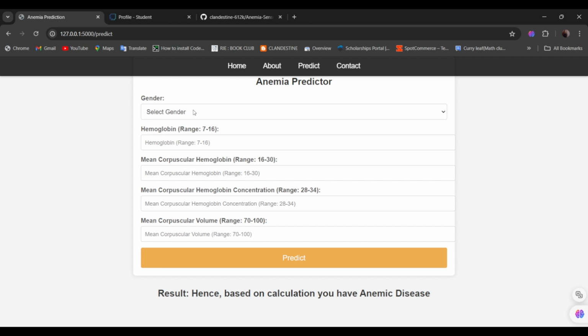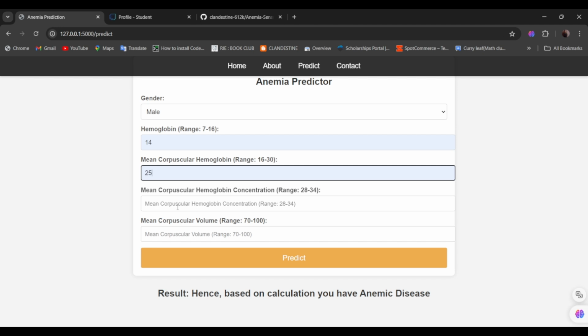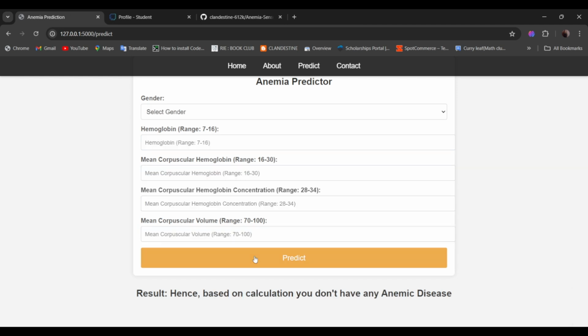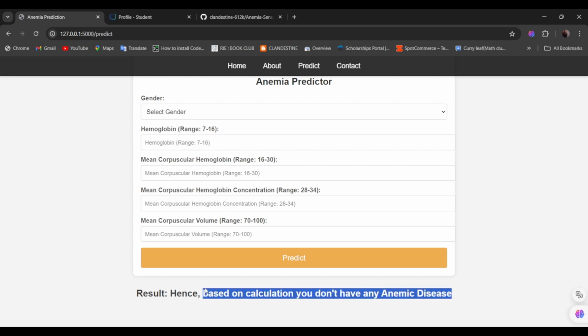Next, we see another example where we take male. For male, the hemoglobin level should be above 13.5 so that they are not anemic. So let's take 40. We can see whether it's giving a correct value or not. Let's predict. So here it is. The prediction is correct. Based on the calculation, we don't have any anemic disease.